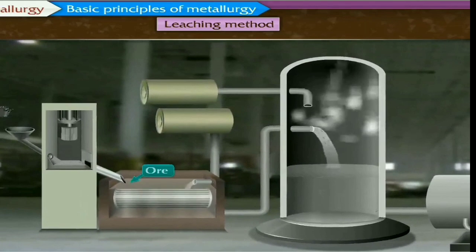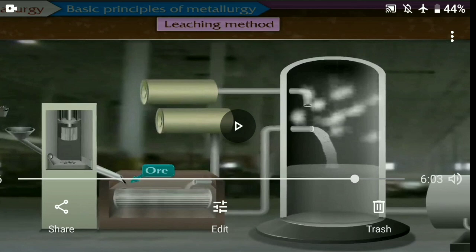So what we are going to study here is the leaching process. This process is used for the extraction of aluminium, gold and silver. In this leaching process, the ore is soaked for some hours in some solution. This solution dissolves some types of substances.